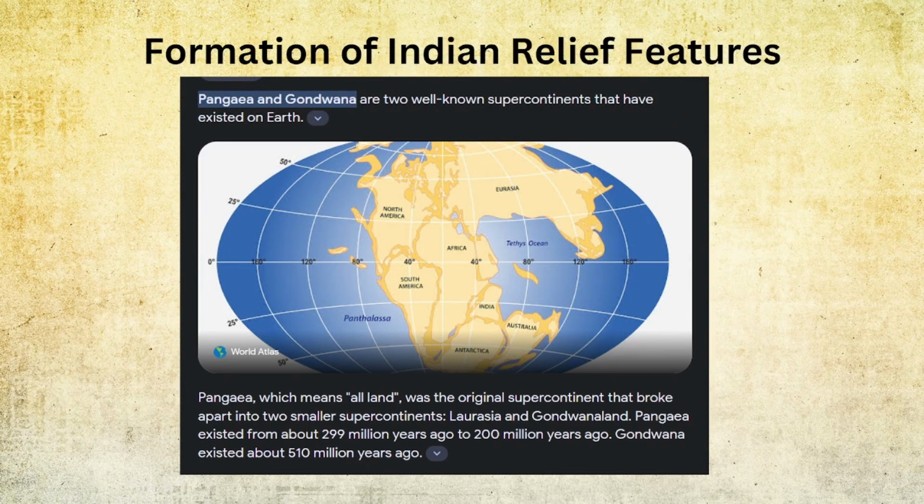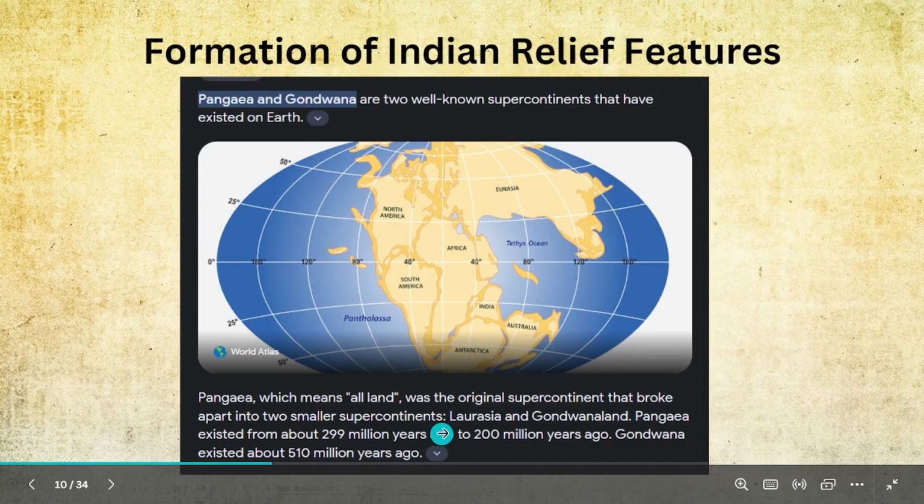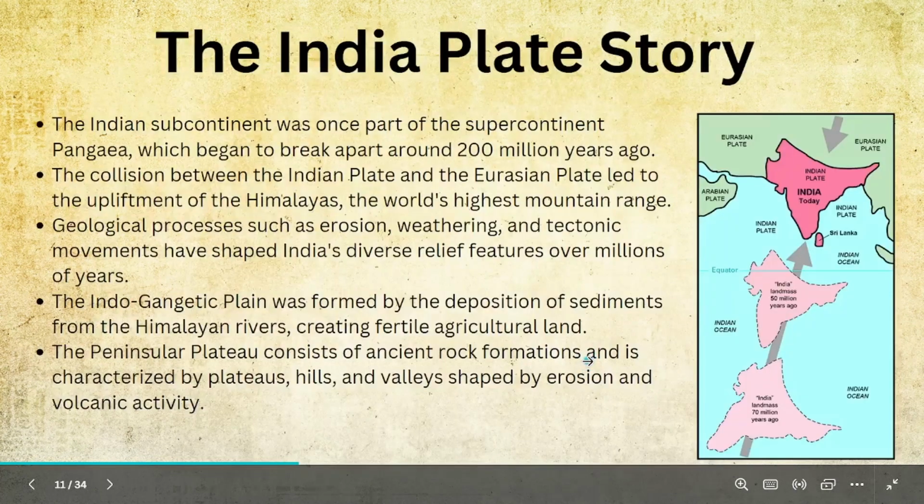In our textbooks there is Laurasia and Gondwana land. You can write either name in the exam. So these two lands existed millions of years ago, which means some 20 crore years back, some 50 crore years back.